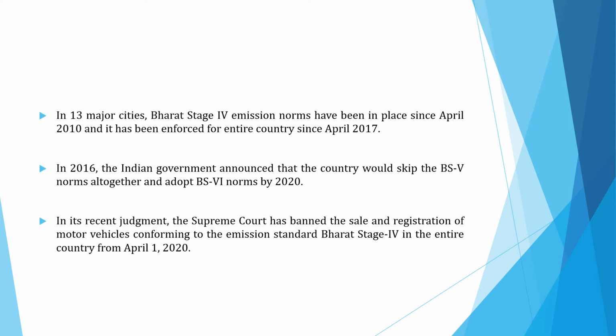So students, what are the 13 major cities? The 13 major cities are Mumbai, Kolkata, Chennai, Bengaluru, Hyderabad, Ahmedabad, Pune, Surat, Kanpur, Lucknow, Sholapur, Jamshedpur, and Agra. In these 13 major cities, BS4 emission norms have been in place since April 2010, and all over India it started in April 2017.